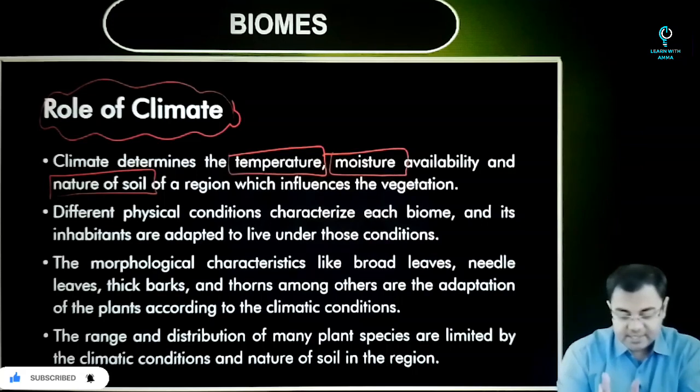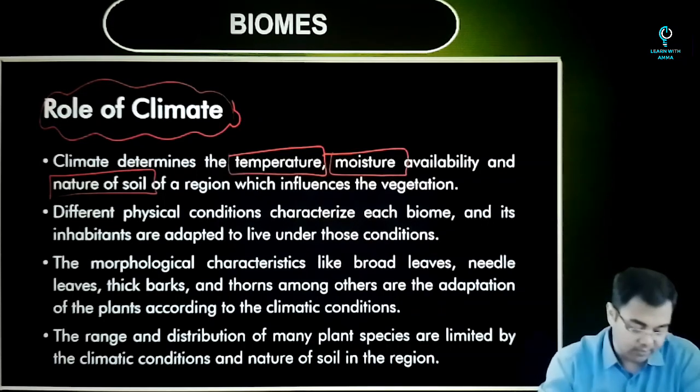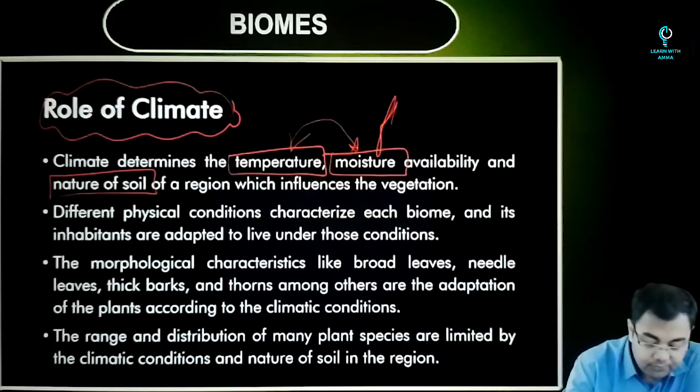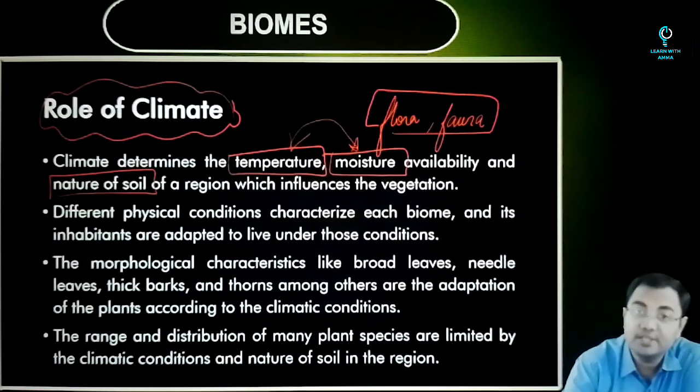So all these are sub parts of a climatic condition that can be found in a given region. According to all these different conditions, the different kinds of flora and fauna found in a given region will be determined.